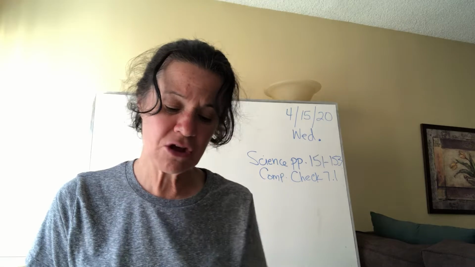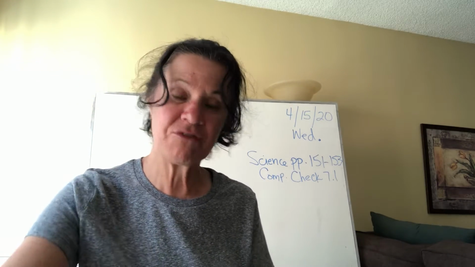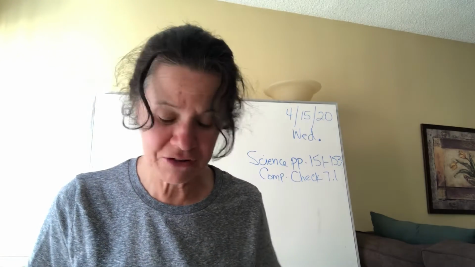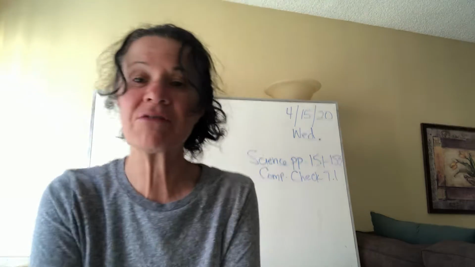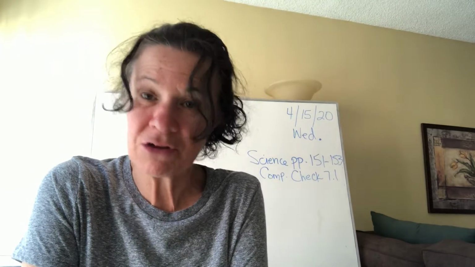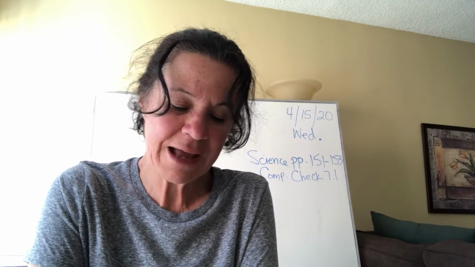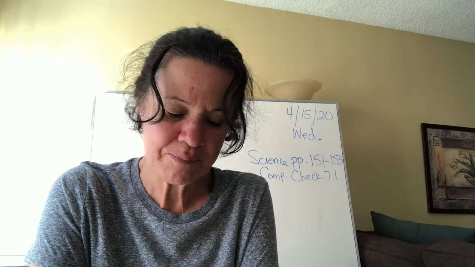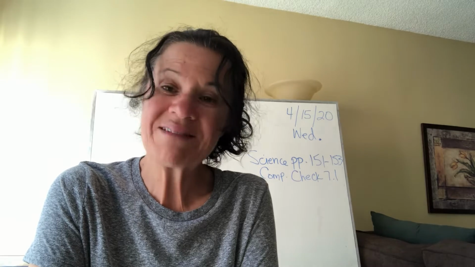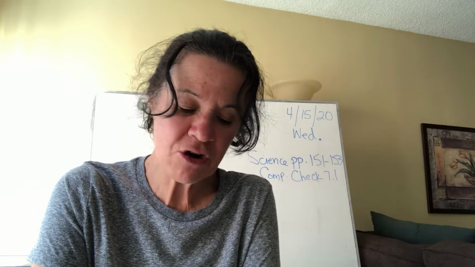And so let's look really quickly at our Comp Check 7.1 to see the questions on page 153 and the major points that we're going to be looking for. Number 1 says the Earth is shaped like a ball or blank. Number 2, what is the imaginary line around the Earth which divides it in half? What do we call that?